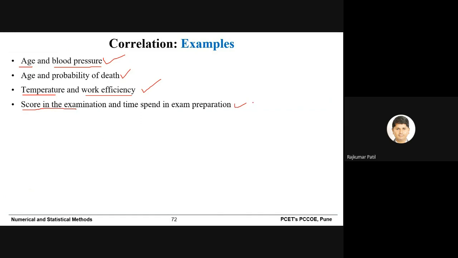So this is also a case of positive correlation. Height of a group of students and their marks in mathematics. There is no such relation. The height of a person cannot be correlated with his performance in the examination. So there is no correlation.